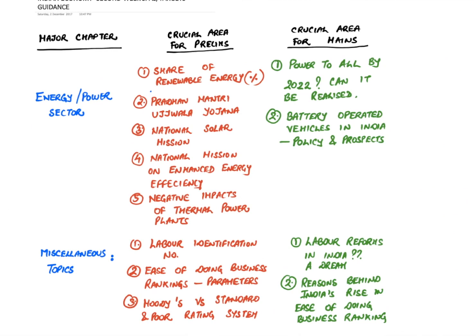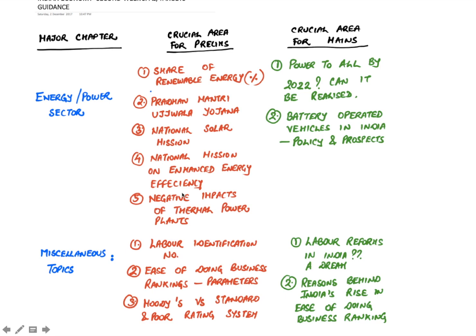Besides, another chapter which has been given in the weekly target is energy or power sector. It has been given in the Indian economy plus in the environment section. So what are the areas important for the prelims from energy or power sector? One is the share of renewable energy in India. You must have a percentage approximation of the share of renewables in the total energy production. Second, Pradhan Mantri Ujjwala Yojana, the aims and the objectives. Third, National Solar Mission and National Mission on Enhanced Energy Efficiency. I will say this energy efficiency mission should be focused upon for this year.